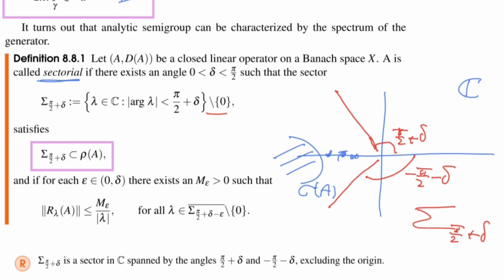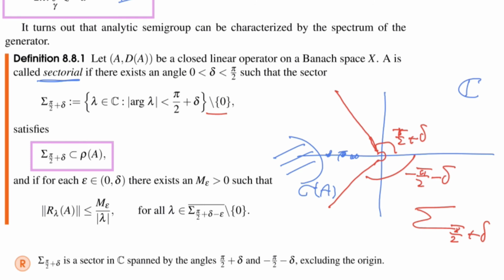I'm taking out a 0, so I usually draw this with a little arc here around 0 to make very clear that 0 is not part of it. But the rest is the sector, so everything to the right of this red line is the sector, and this all should be in the resolvent set. Basically meaning the spectrum should be outside of that thing.